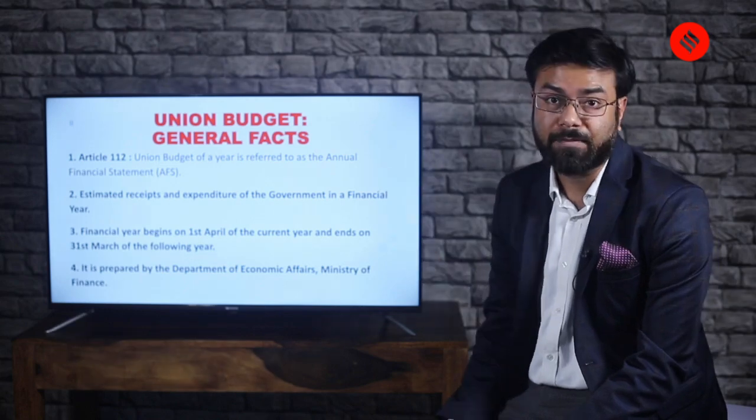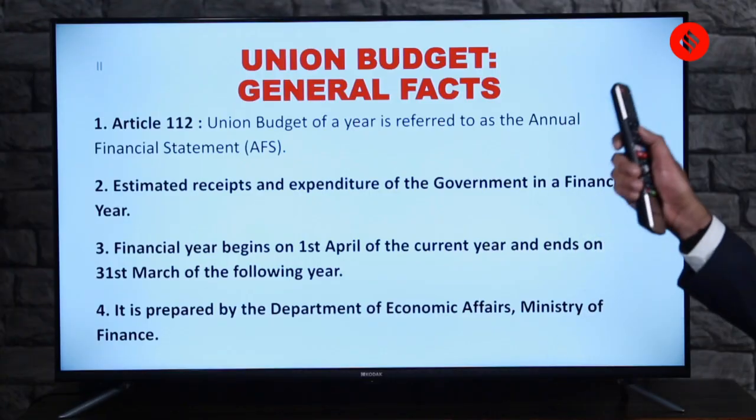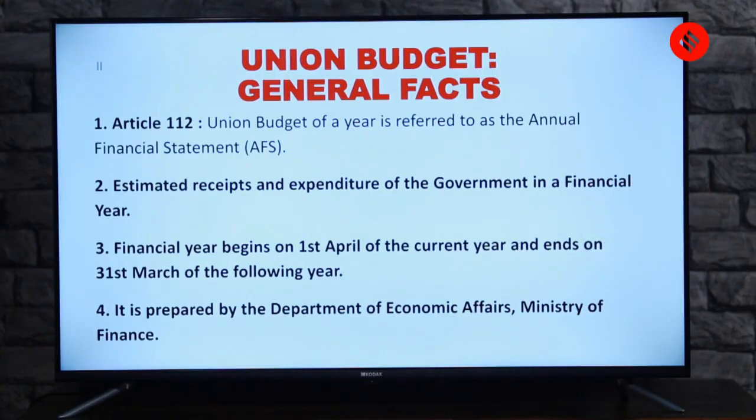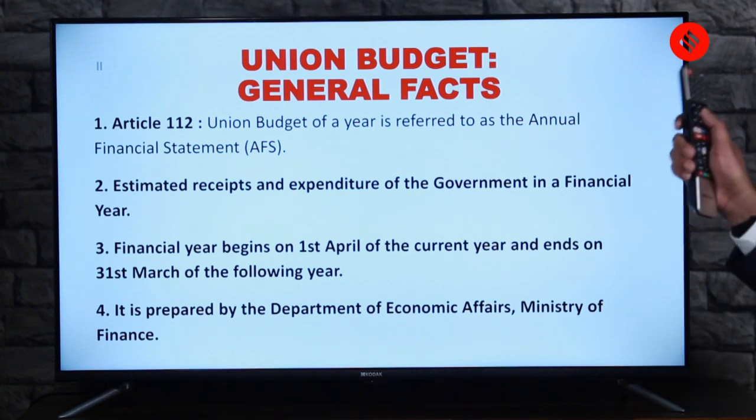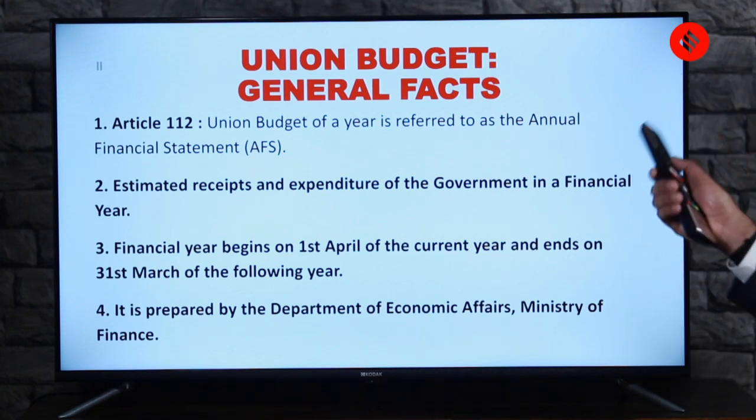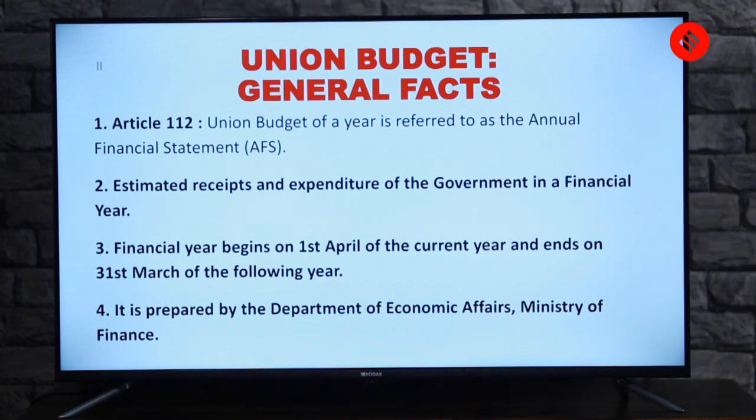For example, in the constitution, Article 112 tells about union budget. But remember, it doesn't mention the word budget at all. What does it say? It refers to the union budget as the annual financial statement. So wherever AFS is written, please consider it as annual financial statement.